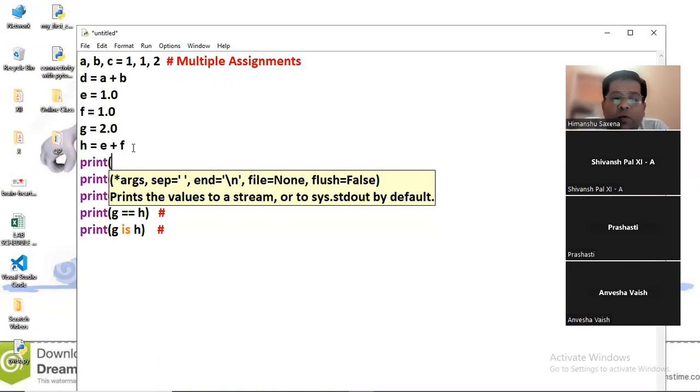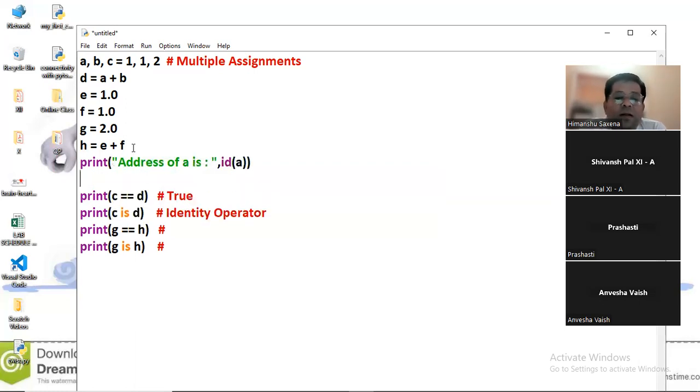Better, what I'm going to do here: whatever variables we have taken, we have assigned the values. I just want to see the memory location of these variables. So I'm typing here: address of A is, and now I'm displaying the address of A. You can see that we are using the id function for that. Similarly the address of B and C, all the variables I want to display here.